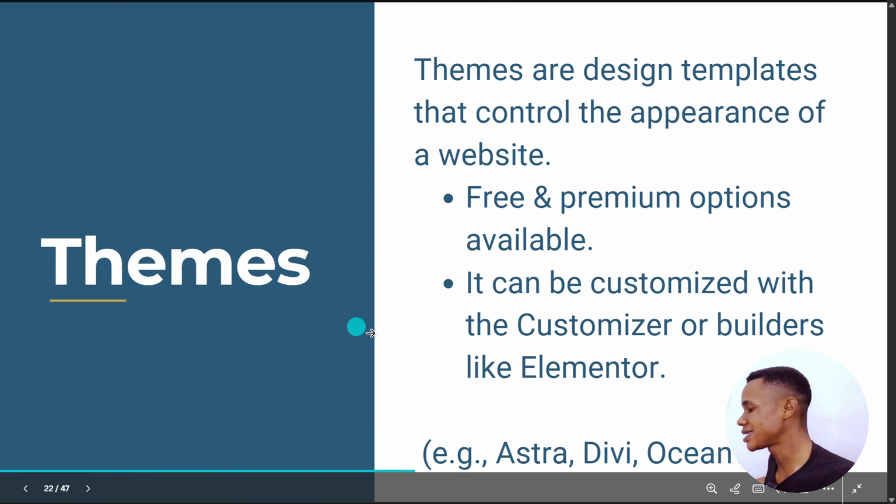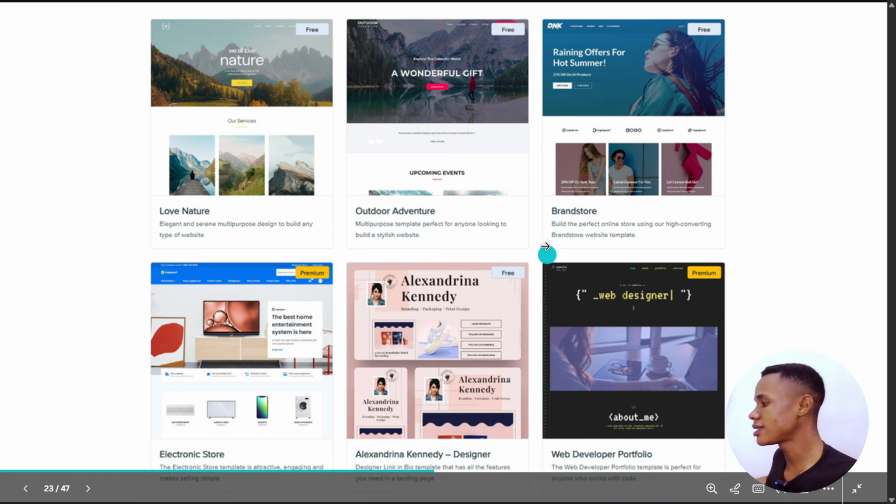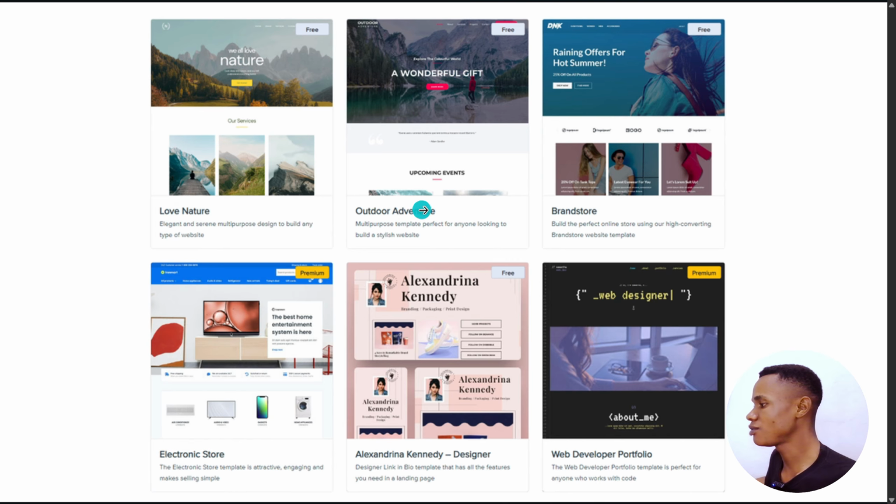All right, so we have some of these themes like Astra, OceanWP and all that. Now let's look at how they look. This is how a theme looks. So if we install this theme, for example, this is an Astra theme, you can see that this is how your website is going to look.